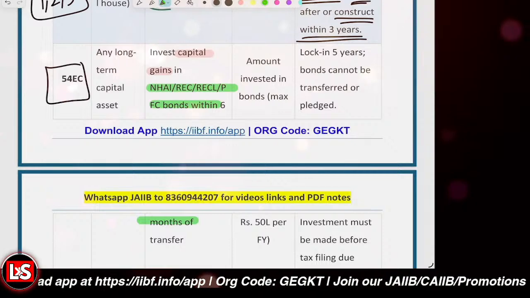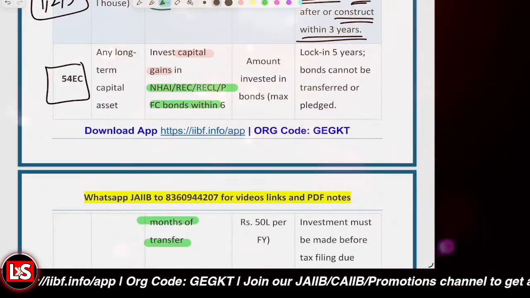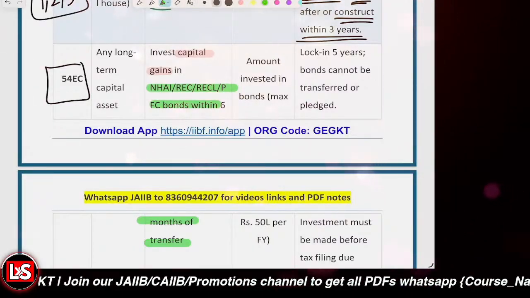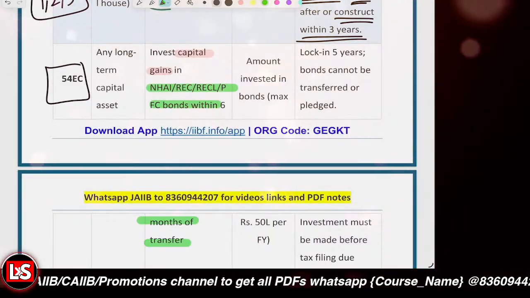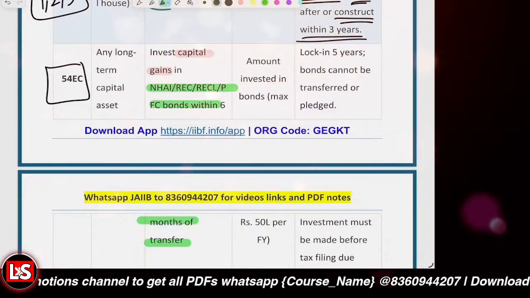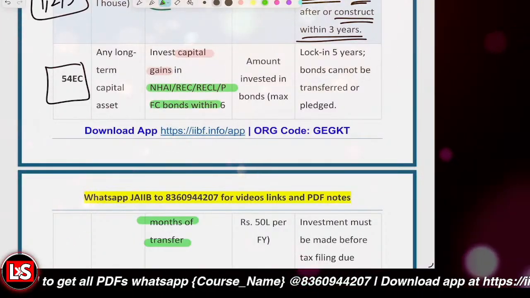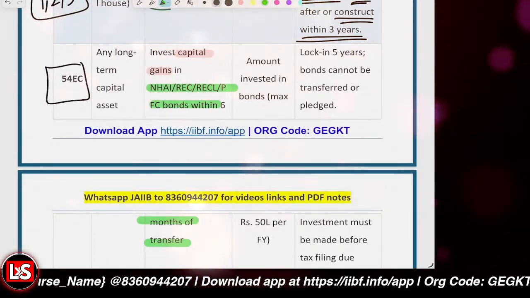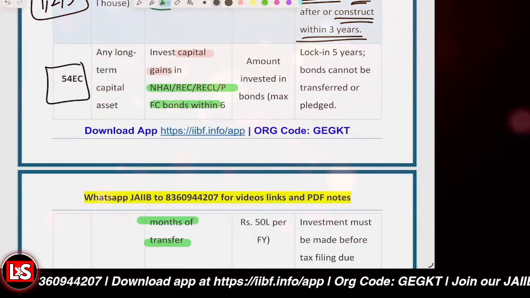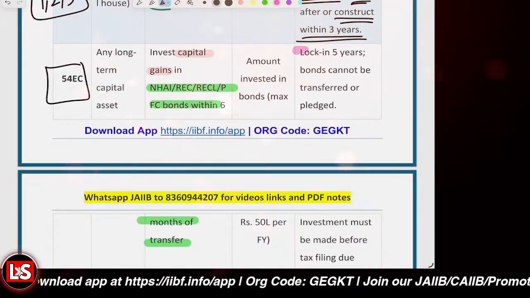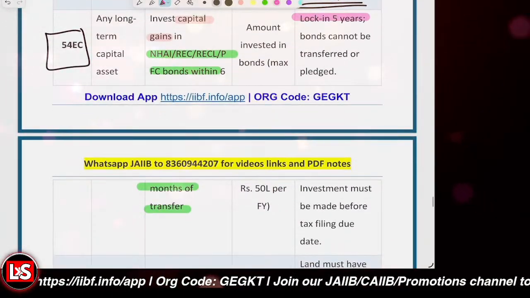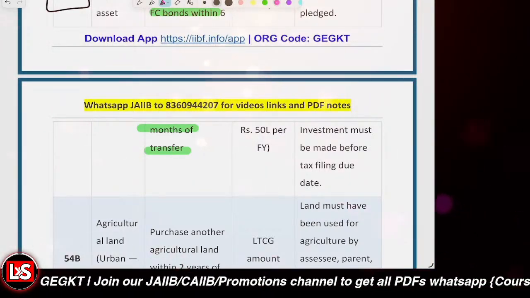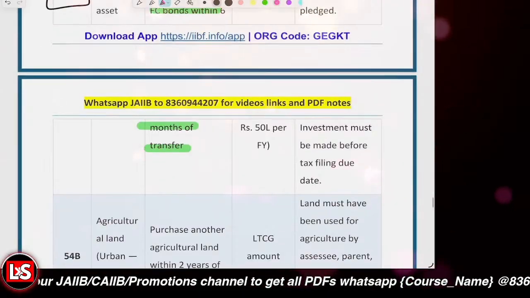It's not like after the transfer you sit for 1 year and then think about investing in the bonds. No, that's not the case. You have to do the investment within 6 months. The amount invested in bonds, up to rupees 50 lakh per financial year, is the maximum exemption allowed. The lock-in period here is 5 years: the bonds cannot be transferred or pledged, and the investment must be made before the tax filing due date.